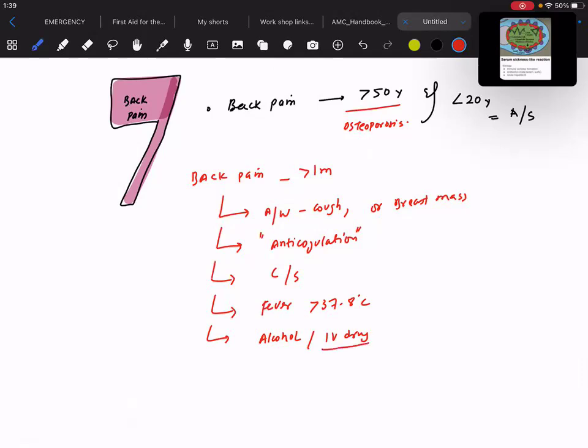Alcohol. If the patient is on the alcohol with the back pain, or IV drug abuser with the back pain, initially, as I said, those who are IV drug abusers with back pain, you have to go for the X-ray followed by the MRI, which is the best investigation. If there is a history of severe trauma, or there is a history of weight loss with back pain, or there is directly a history of cancer, right?